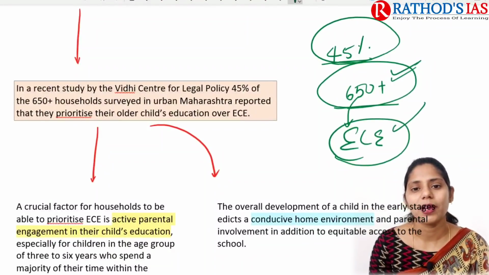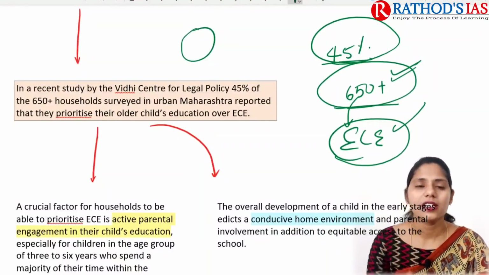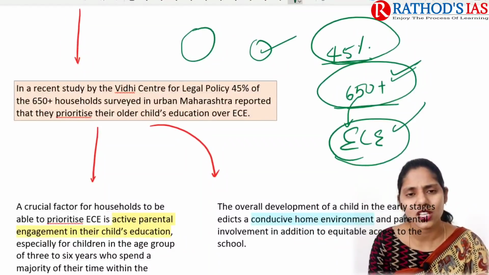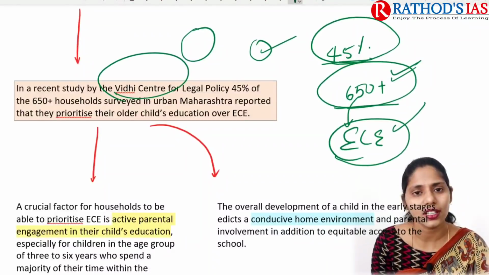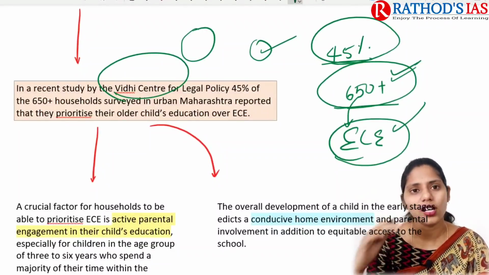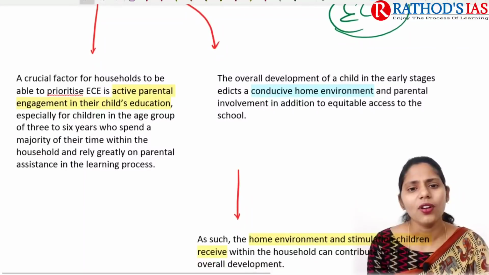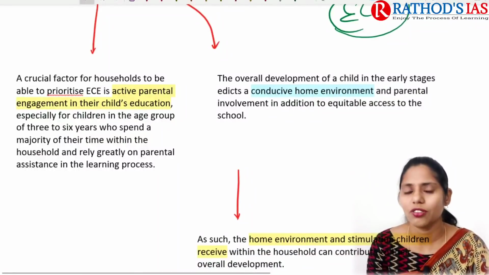So when we compare by age, the elder children are given priority compared to the younger children. This is the survey mainly done by the Vidhi Centre in Maharashtra, and this article is written based on this study. Okay, so now let us talk about what the crucial factors are.